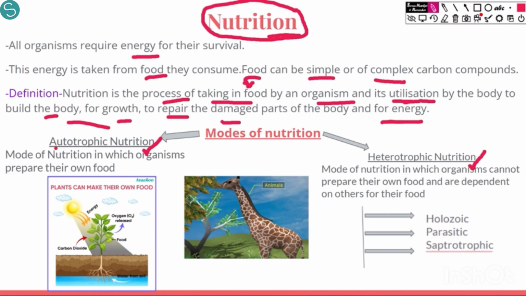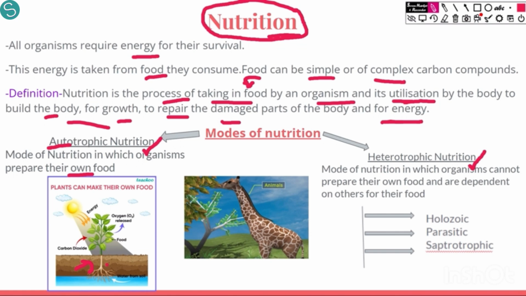Starting with autotrophic nutrition. Again, let's break the word. Auto means self. So this is the mode of nutrition in which organisms prepare their own food. They are not dependent on anyone else. They make their own food using some raw materials. For example, the plants present here. All the green plants prepare their own food by the process of photosynthesis. You can see they are taking some raw materials like carbon dioxide, water from the soil, and energy. They are taking the nutrients from the soil as well. So using all these raw materials, they prepare their own food.